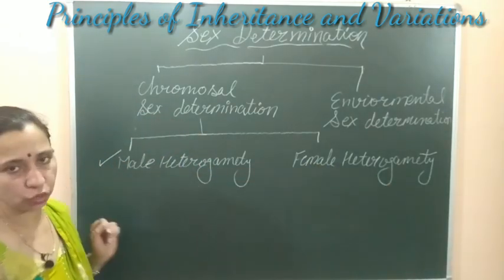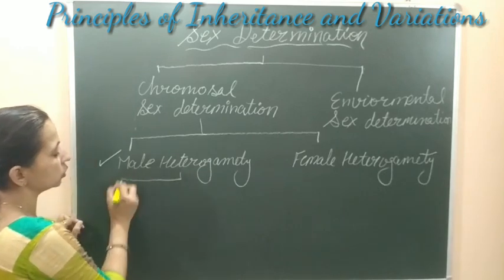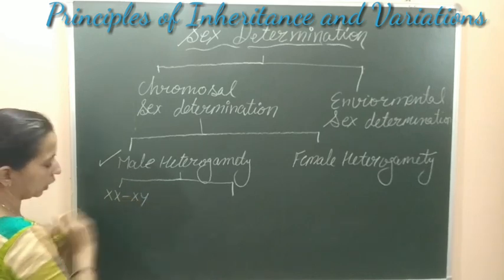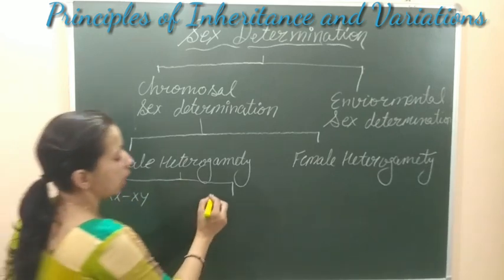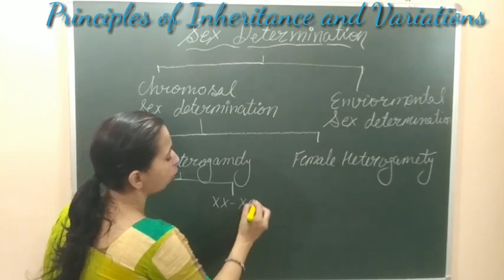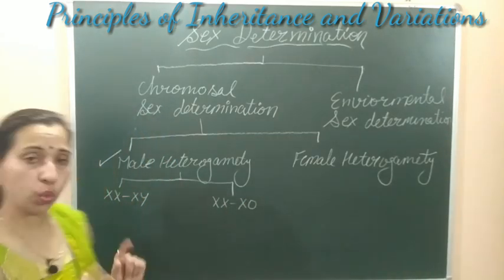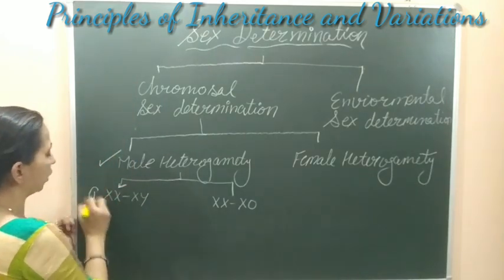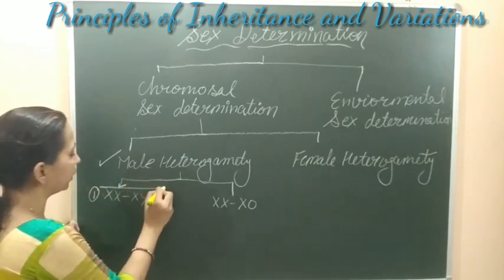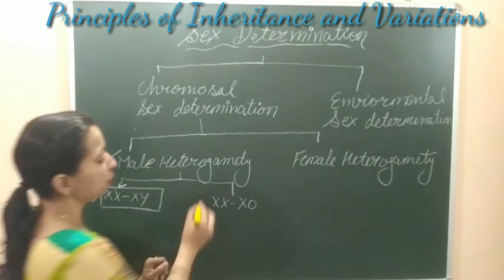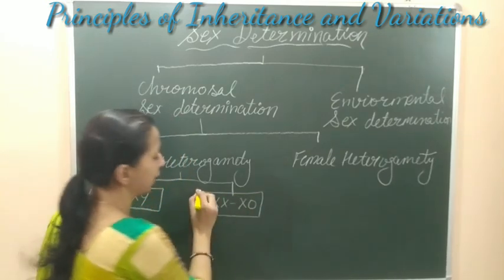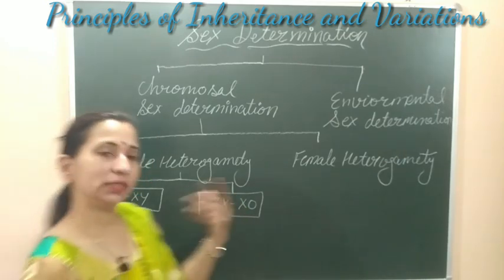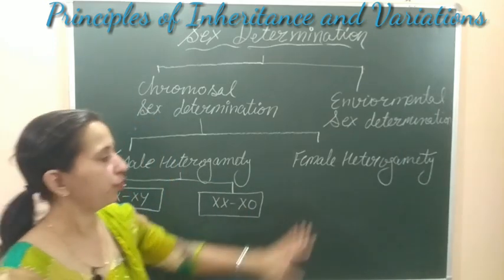In the case of male heterogamety, we can find two conditions. The first condition is known as the XX or XY type, and another condition is the XX or XO type, or X0 type. So here we also have two types of male heterogamety. Similarly, in the case of female heterogamety we also find two types of condition.